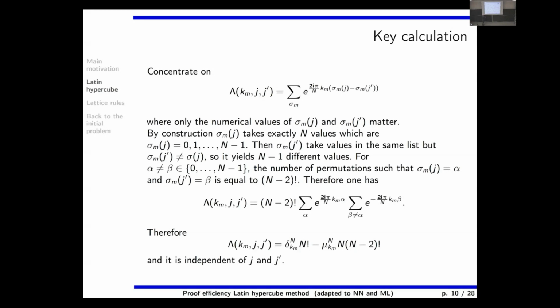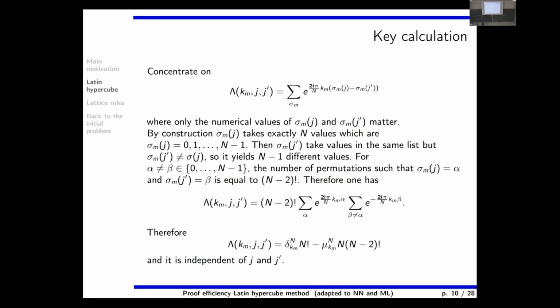Oh no, j is necessarily different from j prime. But because sigma is a permutation, whatever j and j prime are, for sigma j you will get all numbers alpha between 0 and n minus 1, and for sigma j prime you will get all numbers beta between 0 and n minus 1, but different from alpha, because it is a permutation.